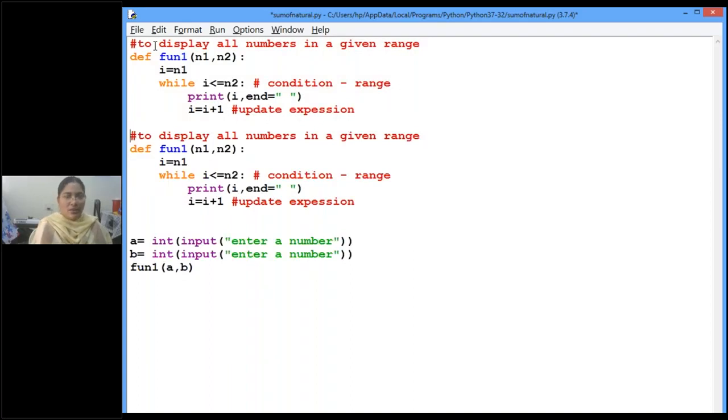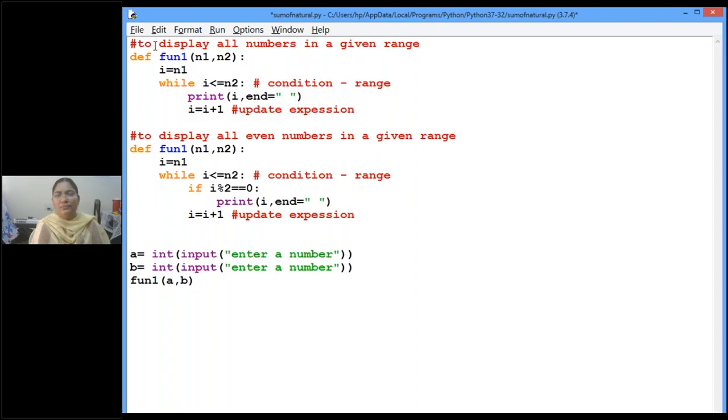To display all the even numbers, when do we say a number is even? When it is divisible by 2. So from n1 to n2, we take all i values and check if i percentage 2 is equal to 0. So here I will write if i percentage 2 is equal to 0, then only print that i value. This is one way of writing. Another way is to check only the initial number, and then by plus 2 you can update the expression. That way also you can do.